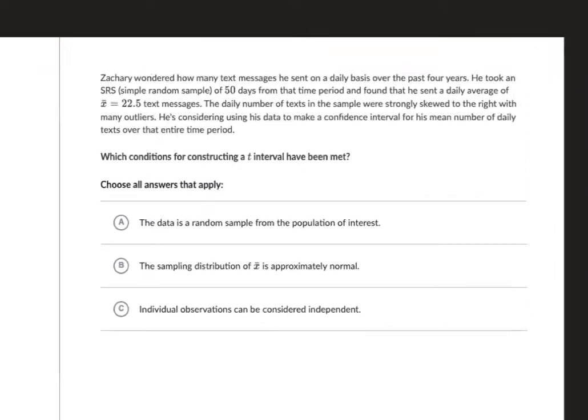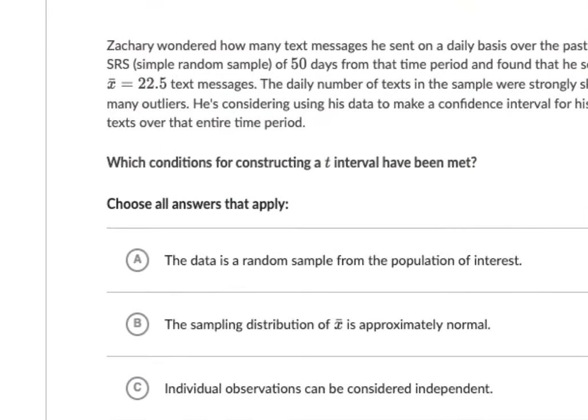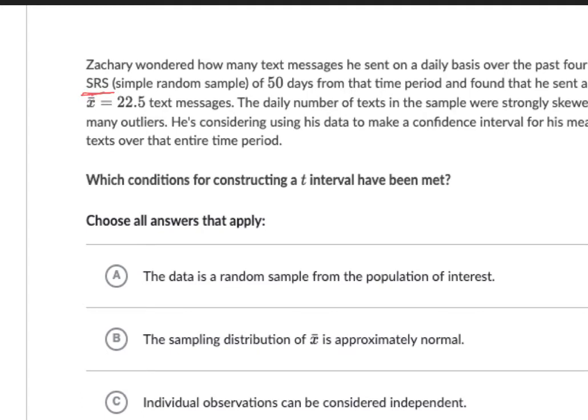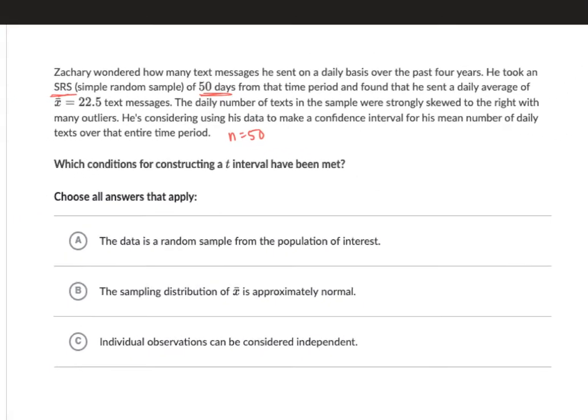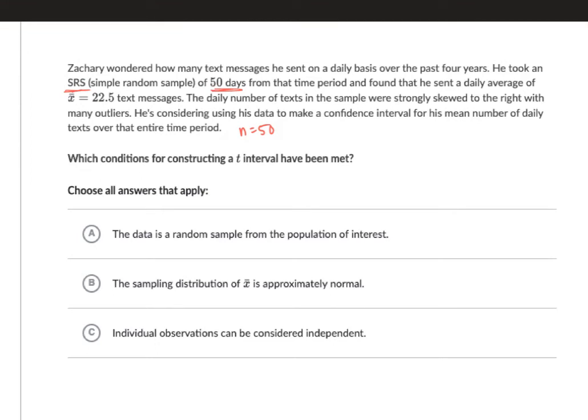Okay, last one, similar to the first one. Zachary wondered how many text messages he sent on a daily basis over the past 4 years. He took a simple random sample of 50 days, so that's n, from that time period, and found that he sent a daily average of 22.5 text messages. It says the number of texts in the sample were strongly skewed to the right with many outliers. He's considering using his data to make a confidence interval.